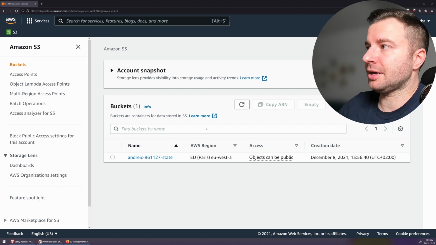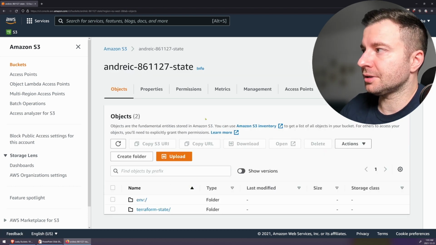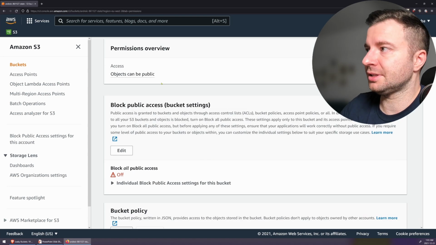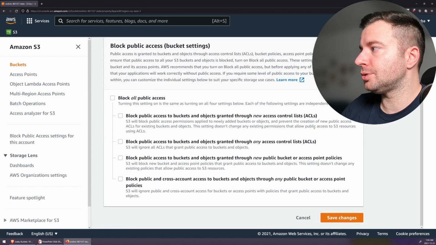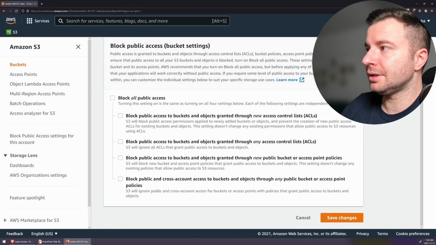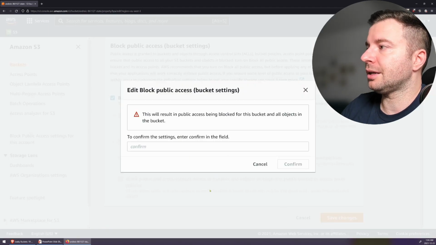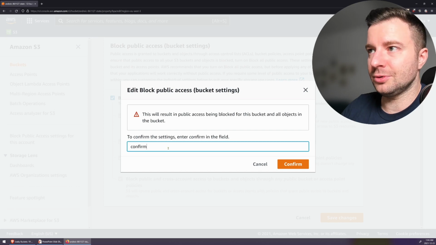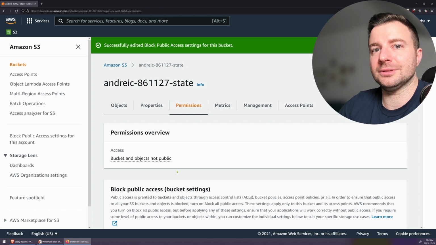Here's one example in my AWS account. I do have one bucket configured right here. And if I click on it and I go to the permissions section, I can see that by default my access is public. Any objects in here can be public. I just need to click edit here on the block public access section. And I can either choose to implement some sort of an ACL here, or I can just simply block all public access to this bucket and click done. Click confirm here just to prove that I know what I'm doing. And that's it. I mean, come on people, it's not that difficult.